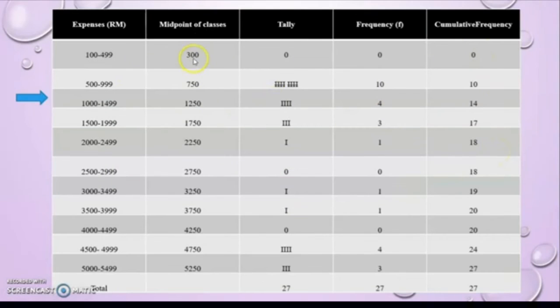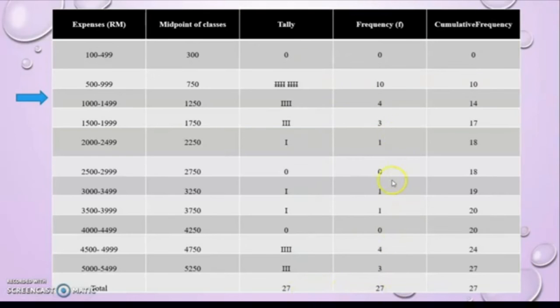So how to calculate the midpoint of class is you just sum up the lower limit of the class interval plus the upper limit of the class interval, but for the upper limit you must add 0.5, and then after you sum up both of these, you divide by 2, and then you get the midpoint of class. The rest is the same like what I have explained just now. So the total number of tally and the total number of frequency must be the same.